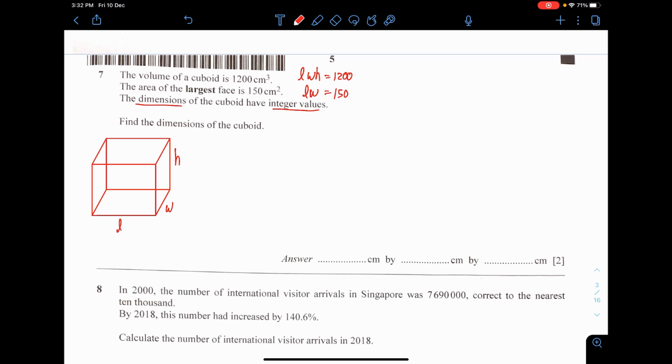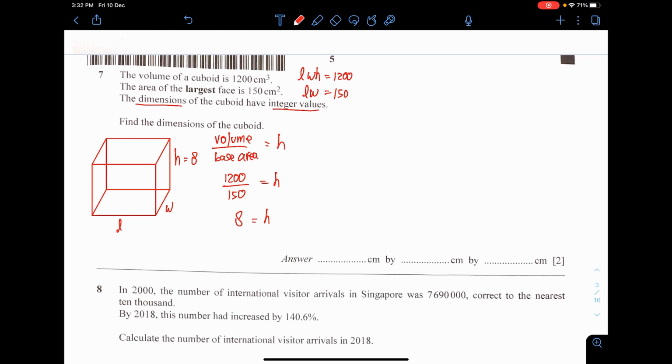So the length times the width is 150. Interestingly, if you want to find the height, basically what you need to do is just take the volume divided by the base area. Okay, you'll get the height. The volume is 1200, and since 150 is our base area, therefore the height is here, 8 units. Okay, so the height is actually 8 units.